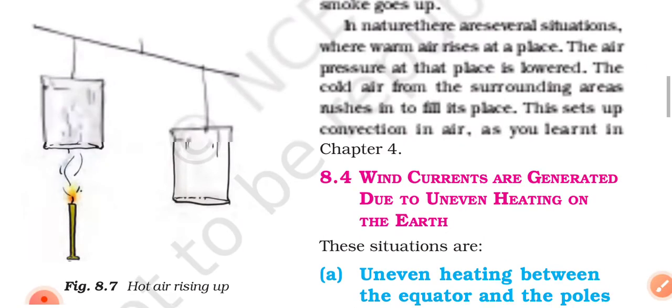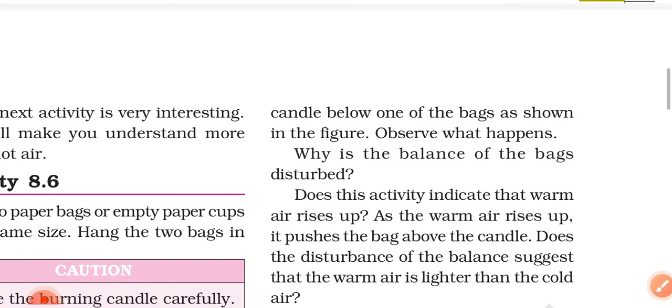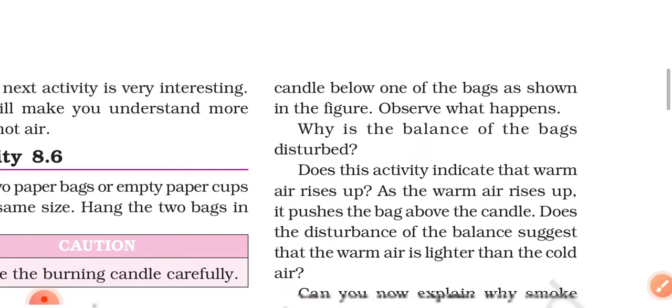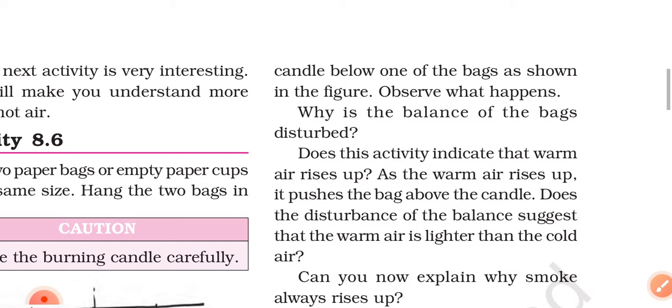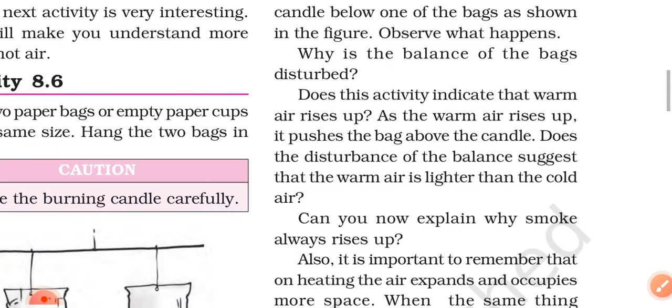Put a burning candle below one of the bags as shown in the figure. Observe what happens. Why is the balance of the bags disturbed? Thus, this activity indicates that warm air rises up. As the warm air rises up, it pushes the bag above the candle. The disturbance of the balance suggests that the warm air is lighter than the cold air.